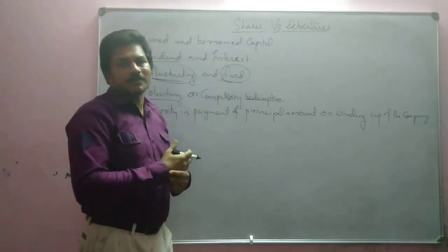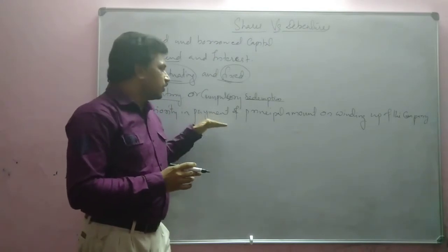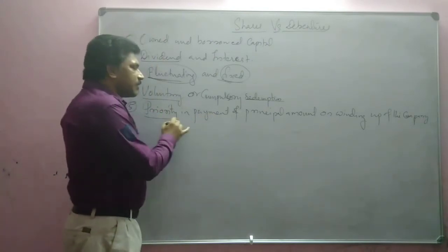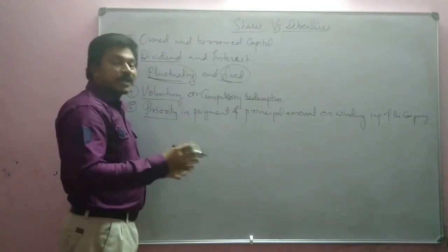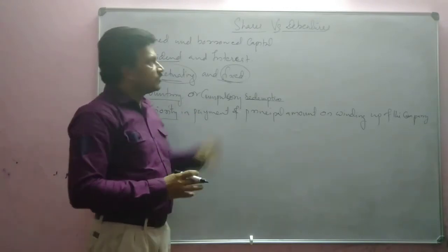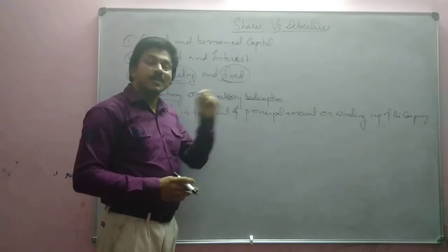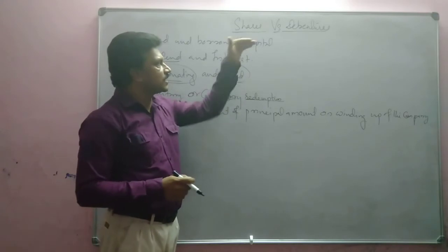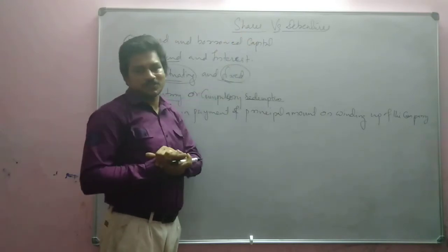Okay, so at that time, that means winding up time, what will the company do? There will be a priority in the payment of that final amount. Who will get paid first, the owner or the lender? That means whether the shares will be paid first or the debentures.